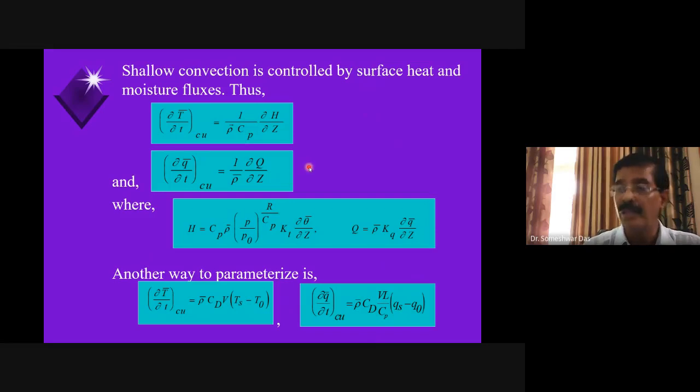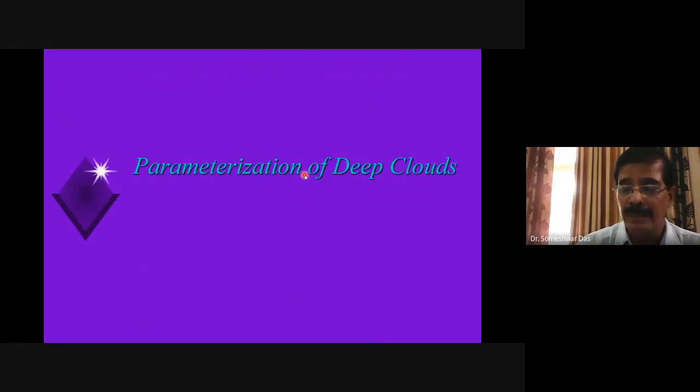And this was not known till Tiedtke did it in 1984, right? So this is very important. We'll see later on in the Arakawa-Schubert scheme, although now we have got a spectrum of clouds, that even then, sometimes we have to separately parameterize the convection. So that was about the parameterization of shallow clouds.